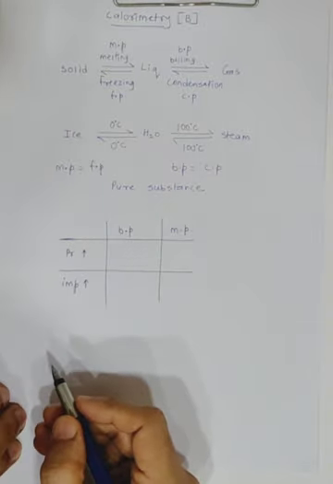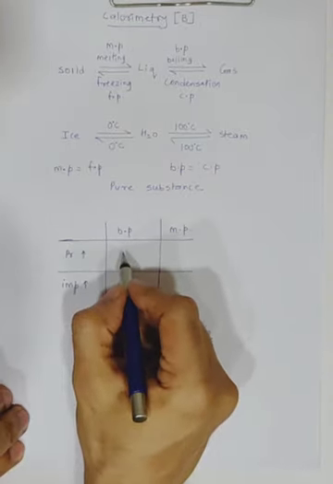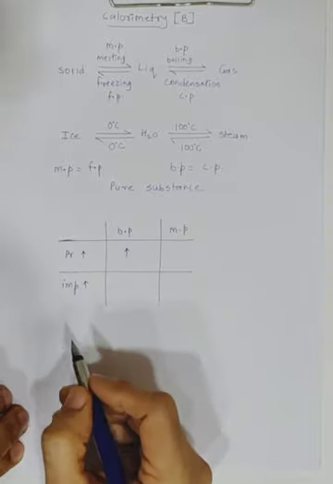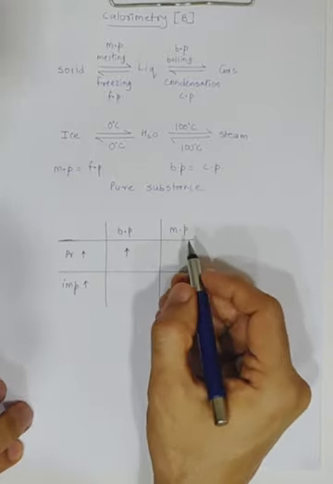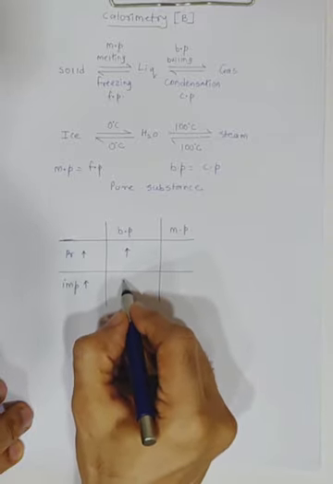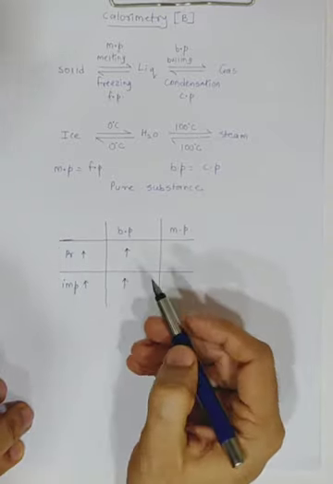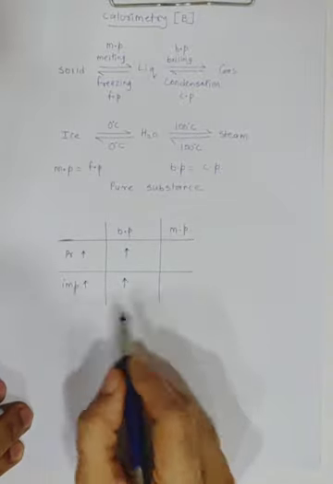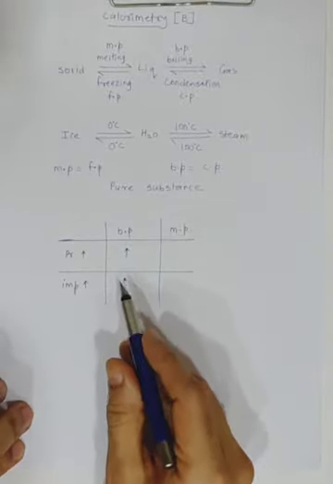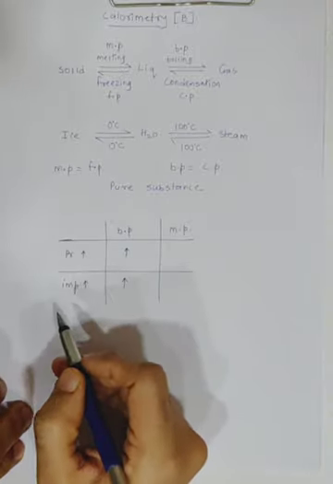So whenever you increase the pressure, the boiling point will also increase for a liquid. And if you increase the impurity, then also the boiling point will increase. If you notice, boiling point is directly proportional. You increase pressure, it increases. You increase impurity, it will increase. What does it mean? We'll discuss the pressure first.